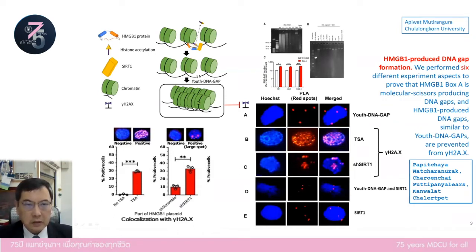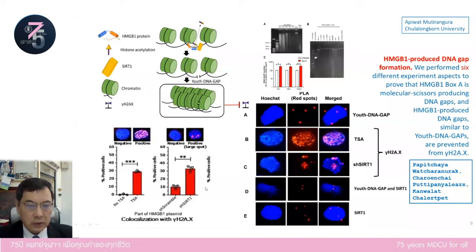We prove that box A is the molecular switch, and histone deacetylation prevents the DNA gap from being recognized by DDR, and histone deacetylation occurs by 30 months. We performed 6 experiments to prove this mechanism.